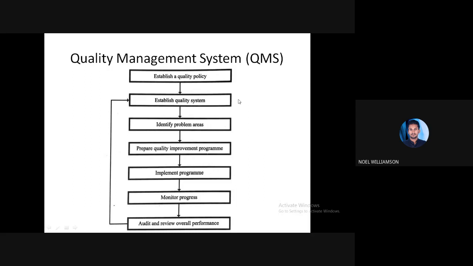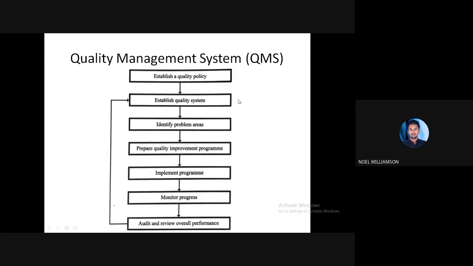After analyzing the problem areas, we prepare a quality improvement program. Now, from many alternatives in the quality improvement program, we choose the apt program and implement it. After implementing the program, we monitor or analyze the progress, how it is going, whether it is going fine or not.